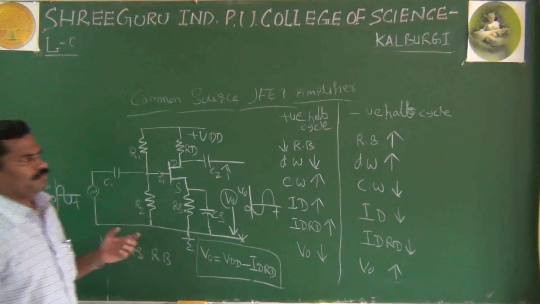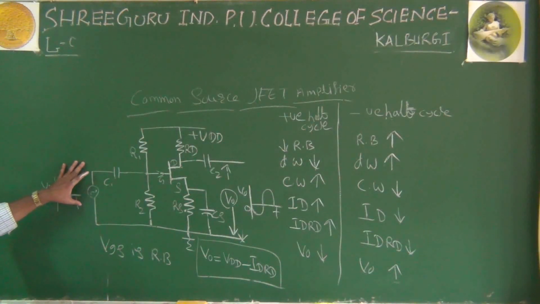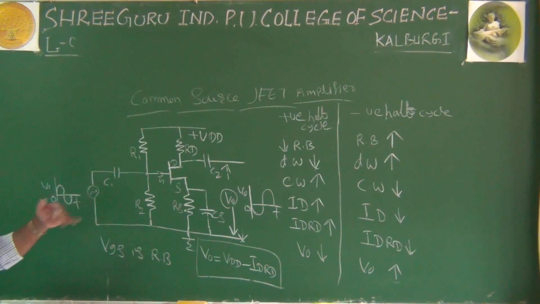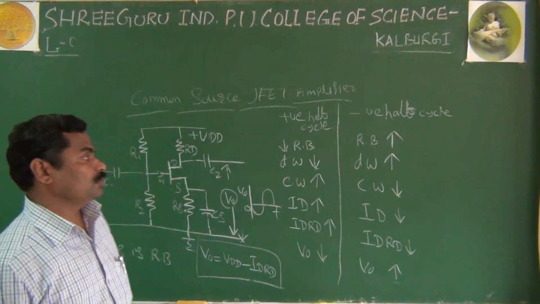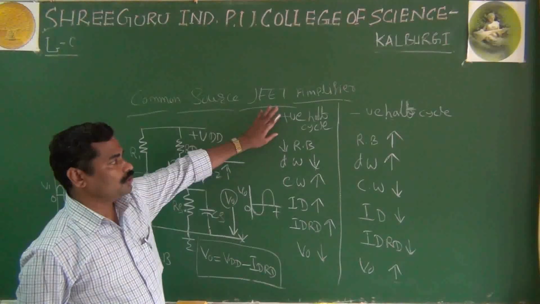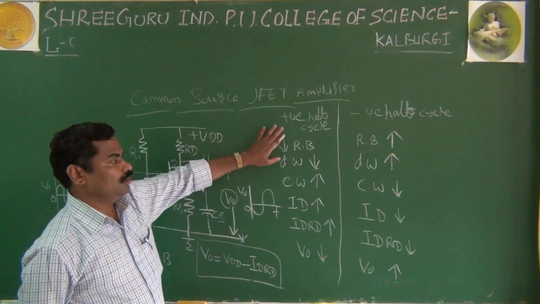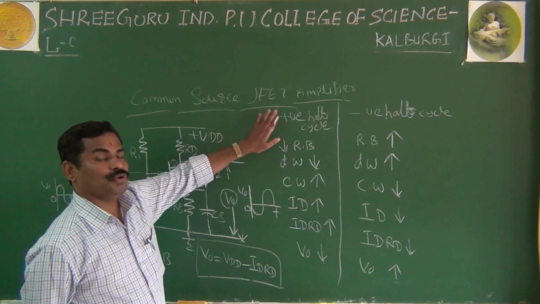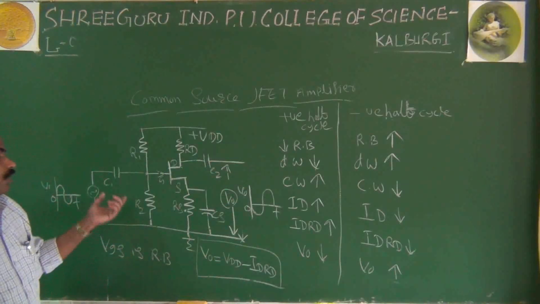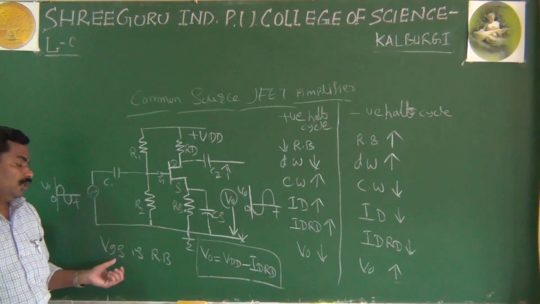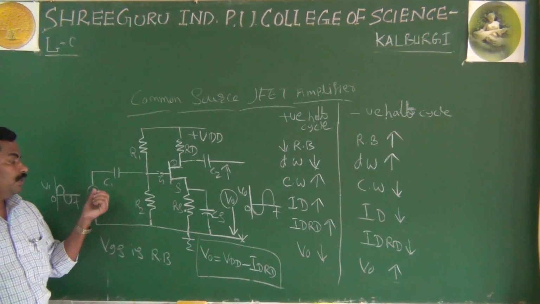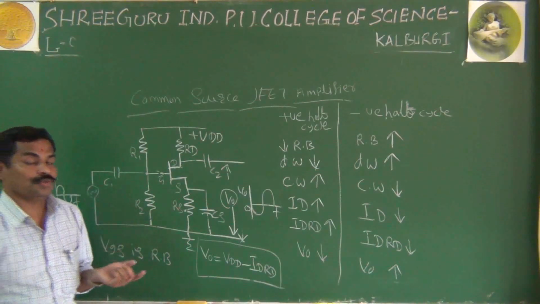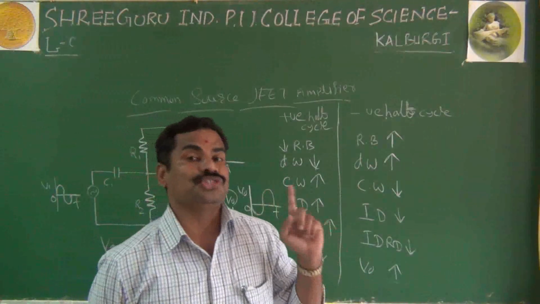The most important thing is, whenever you apply the input signal, we have to explain the effect of the positive half cycle and the effect of the negative half cycle. If we consider the positive half cycle, the positive voltage at the gate source, because we always want the gate source junction to be reverse biased, will oppose the gate source junction.